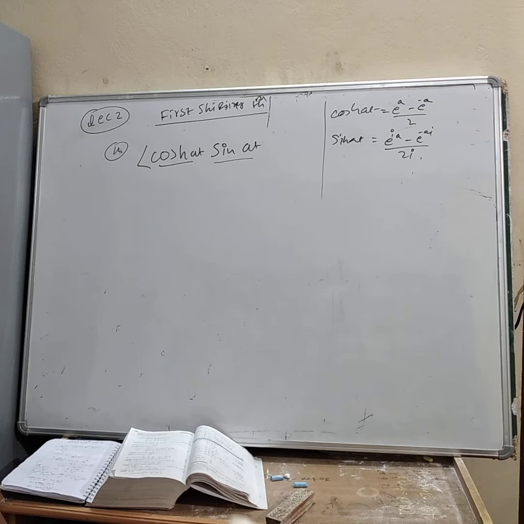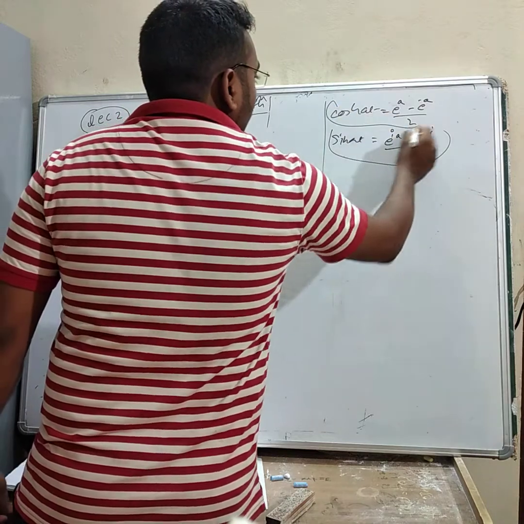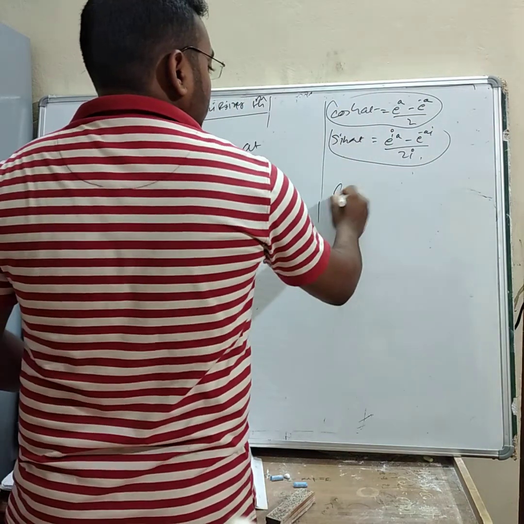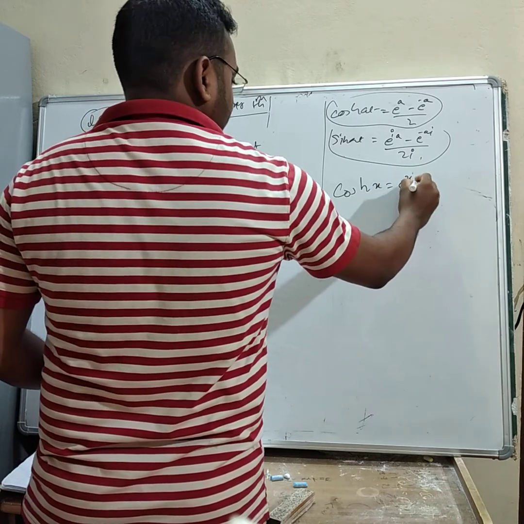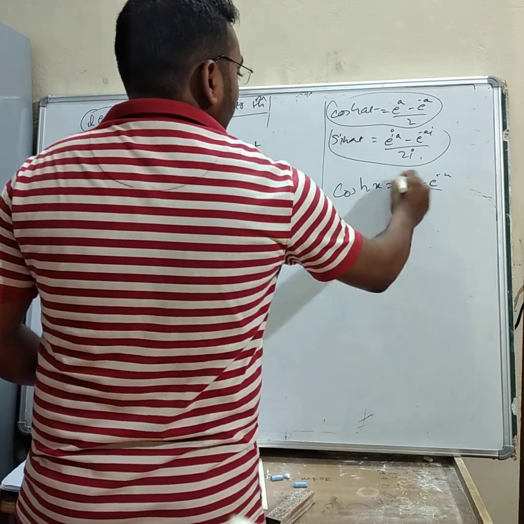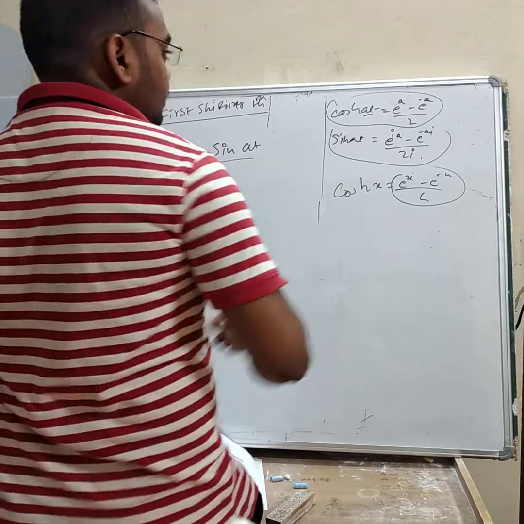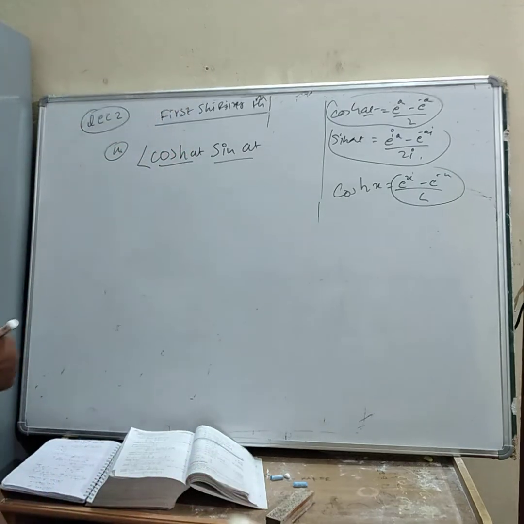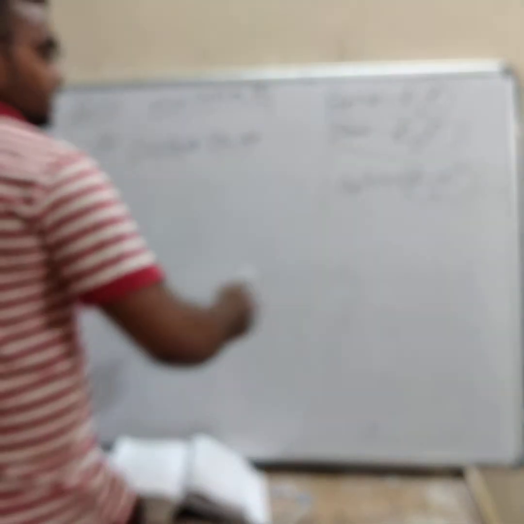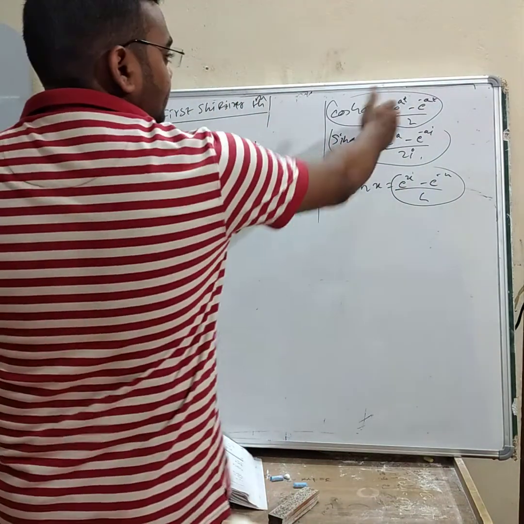So we need to know this form. To solve this question, cos hyperbolic x is equal to e to the power x minus e to the power minus x divided by 2, and here it is a t only, that's why I just take e to the power at, and this is e to the power at, it will be e to the power minus at, divided by 2.